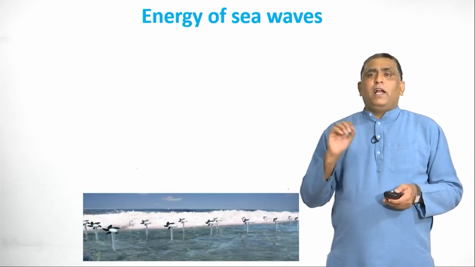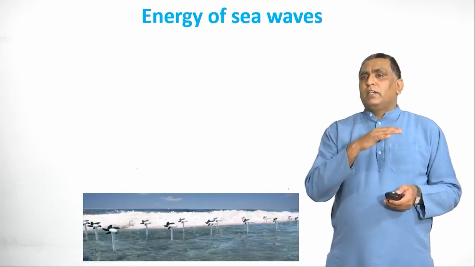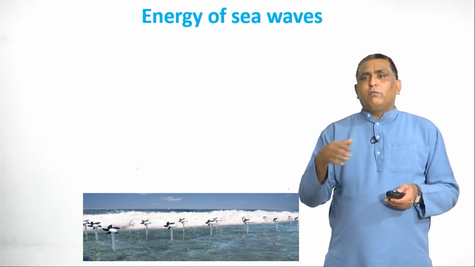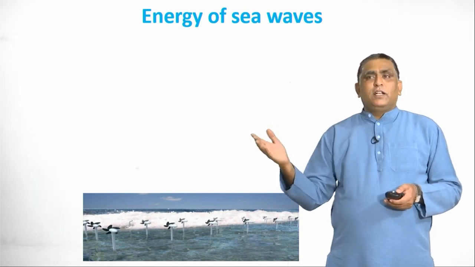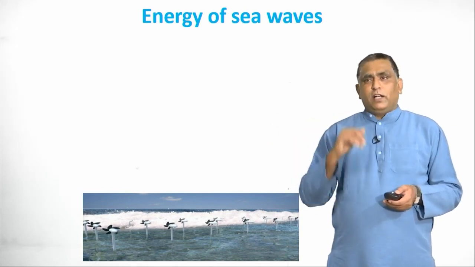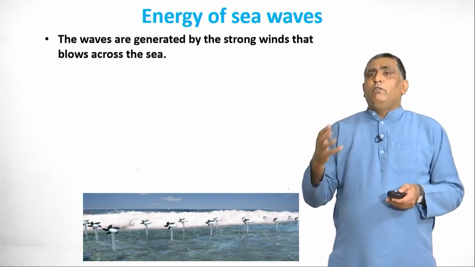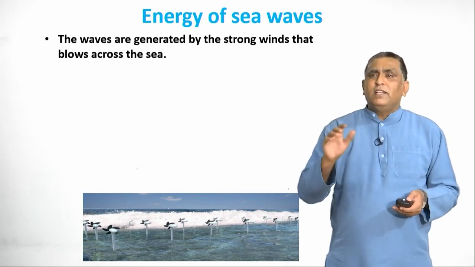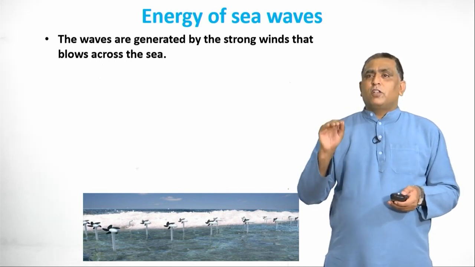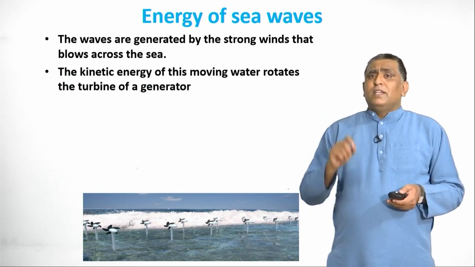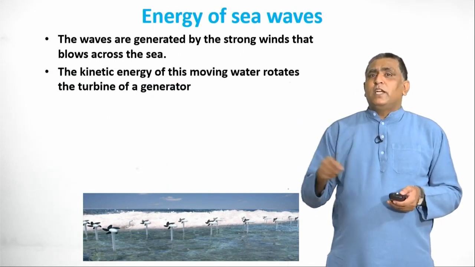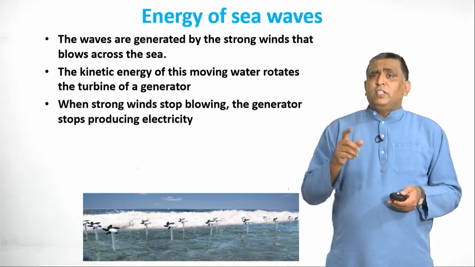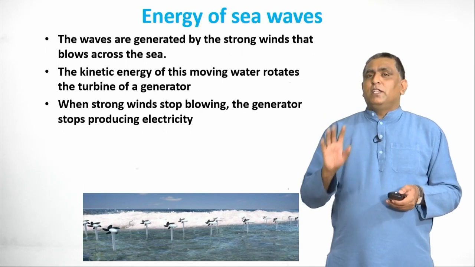You can see a plant, how waves are there, and even turbines, and we know why turbines are there. Turbines are there to rotate, and once rotated, a dynamo or generator converts that mechanical energy into electrical energy. How are waves created? Waves are generated by the strong winds that blow across the sea. This you might have experienced on the seashore. The kinetic energy of the moving water rotates the turbine of the generator. When the strong wind stops blowing, the generator stops producing electricity as well.